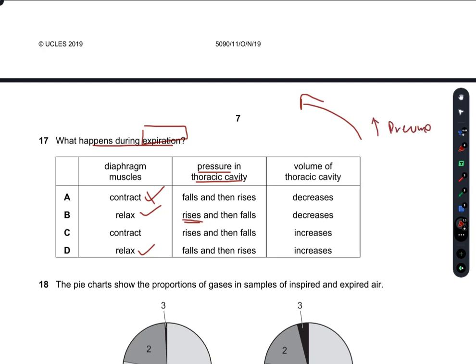And then the pressure falls eventually. The volume of the thoracic cavity decreases. Yes, because we know that pressure is inversely proportional to volume. So B is our right answer.